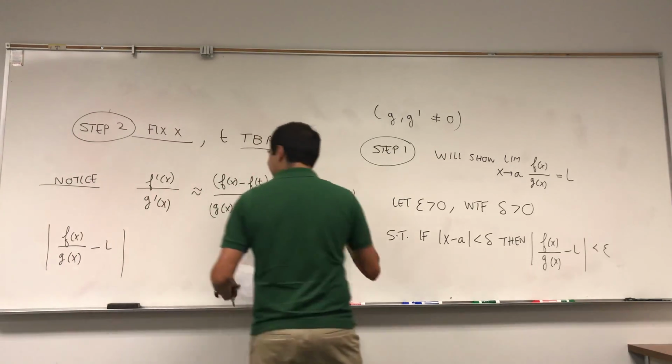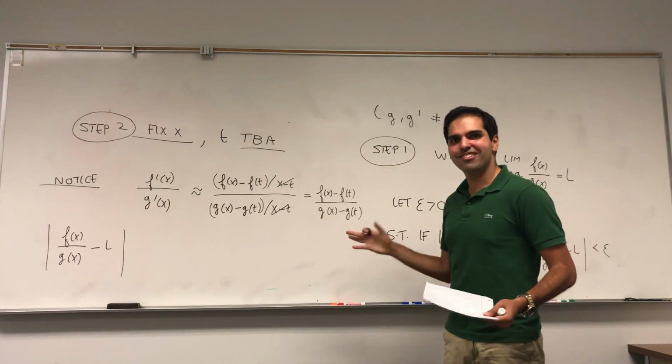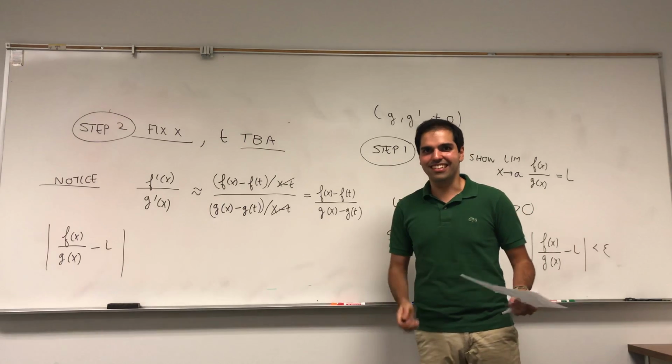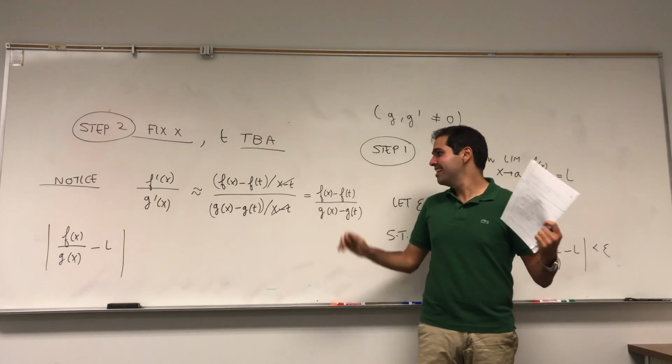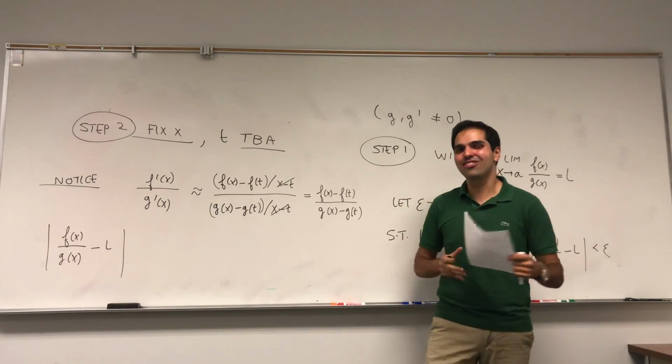And now, this is a nice math trick that appears over and over again in analysis. If you're ever stuck in analysis, this is probably why, because you forgot that trick.